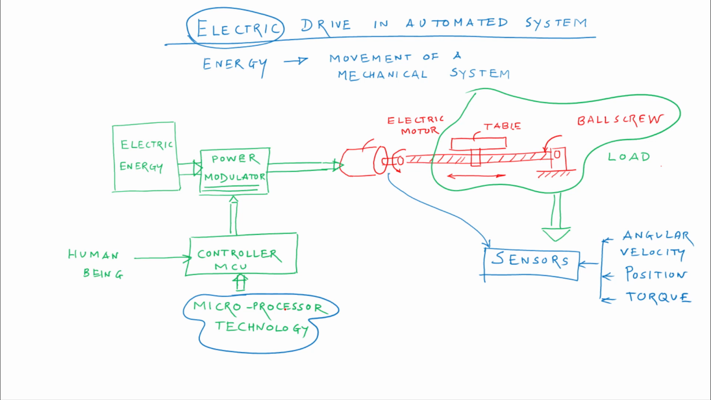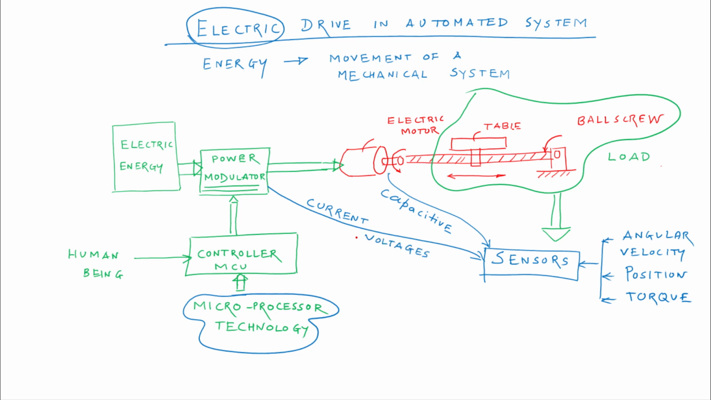So eccentricity in rotation will create vibration. So either you can use capacitive based sensors or acoustics based sensors to monitor the health of the electric motor. From the power modulator, we are getting the input in terms of the current and voltages being used.